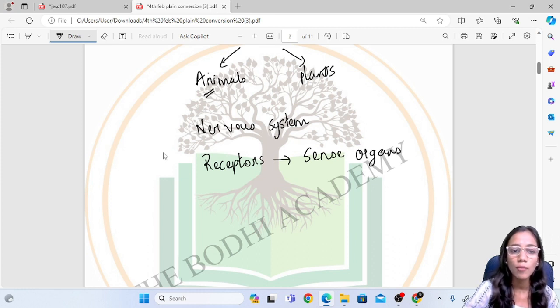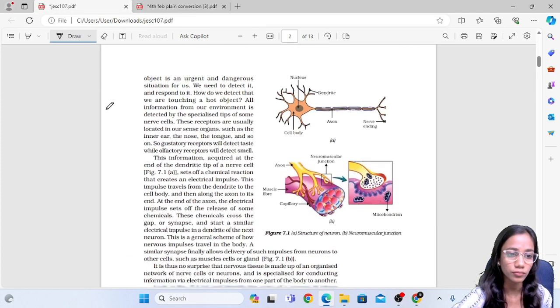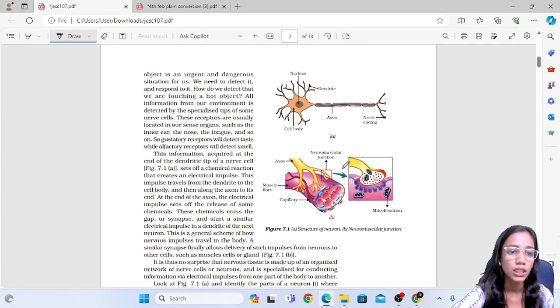Among the receptors there are two types. One is the gustatory receptors, which detect the taste, and the olfactory receptors, which detect the smell. These receptors are present inside the sense organs. Now the receptors have these nerve cells. Whatever information it receives from the stimulus in the environment, it is through this nerve cell.